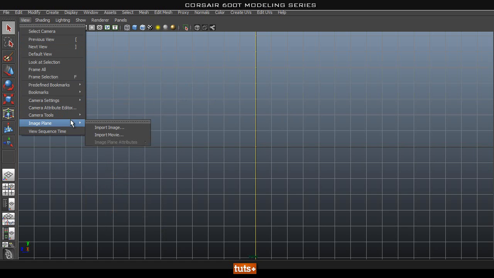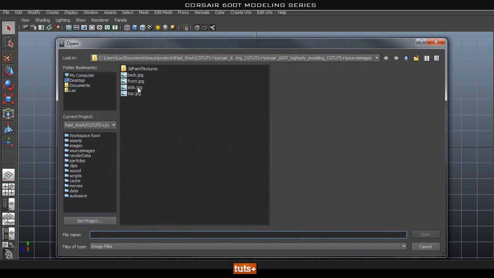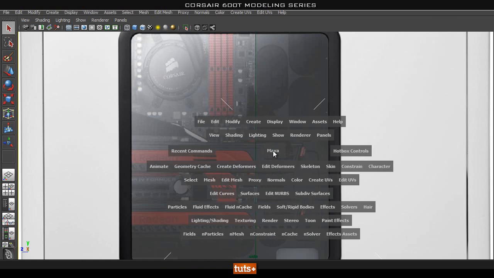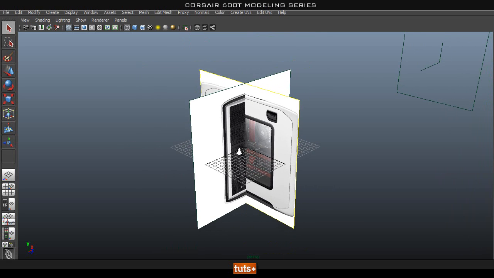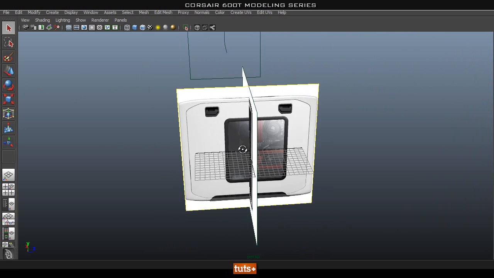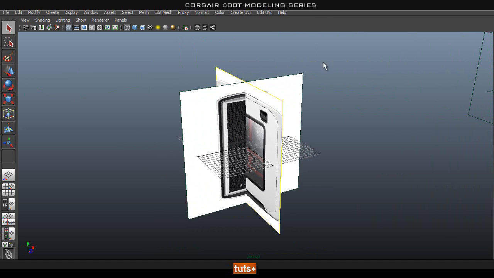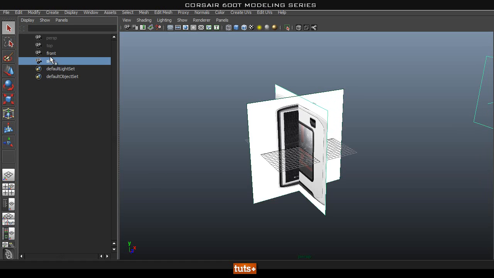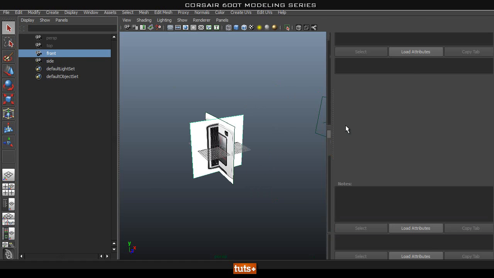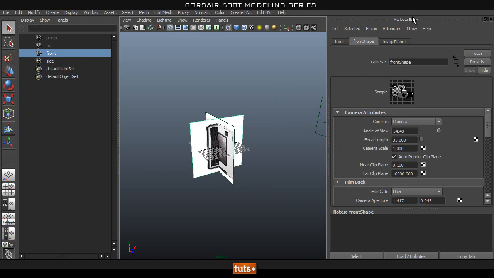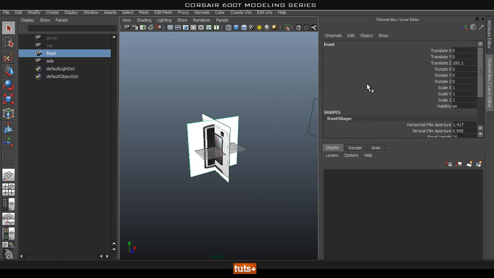So then in the side view you're going to do the same thing, import image plane and then import the side one. Okay. And then we'll go back into our perspective mode, and we're going to move these around so they're at the right place. So I'm going to select the front plane. You can also do it here. So select the front plane there and then bring up your attribute editor with Control A. And if you press Control A again, your channel box will pop up instead.